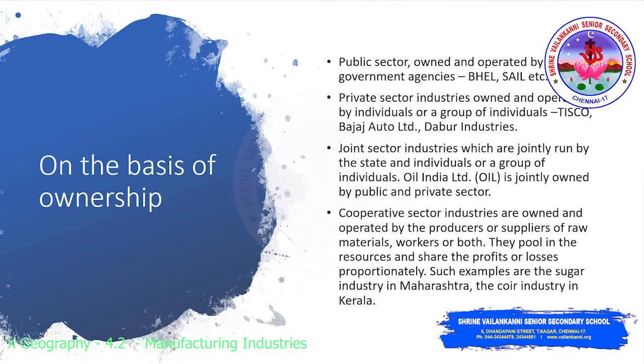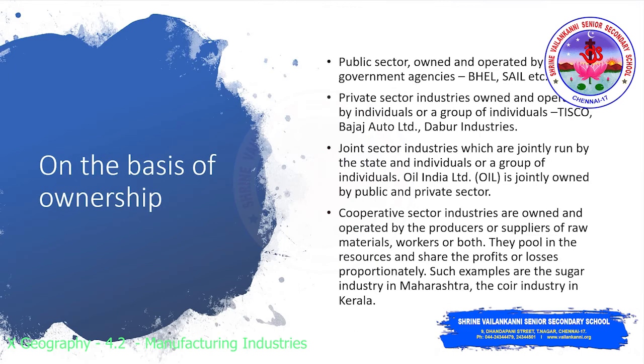Private sector industries are owned by a group of individuals or a particular individual. For example, Tata, Reliance, Dabur Industries, etc. Joint sector: when the ownership is shared by the government as well as individuals. So it is the combination of public as well as private sector. Then it is called a joint sector. For example, Oil India Limited is jointly owned by public and private sector.